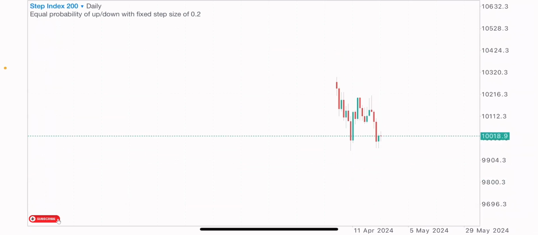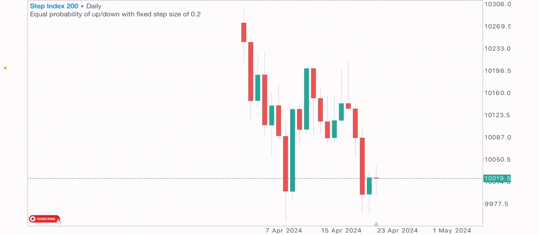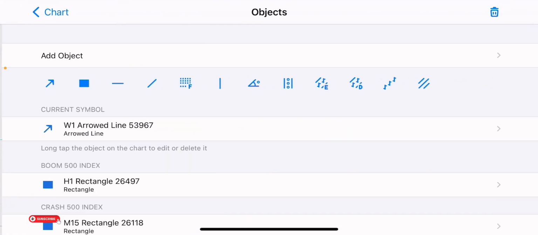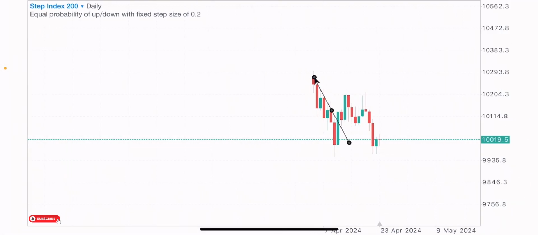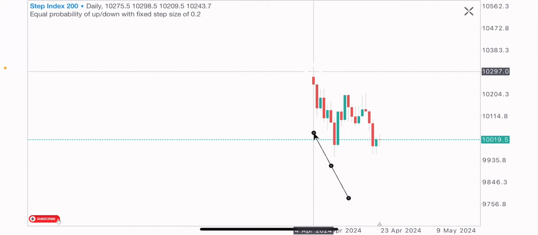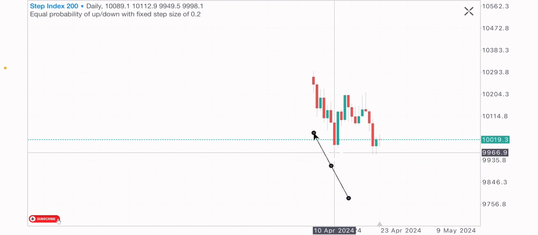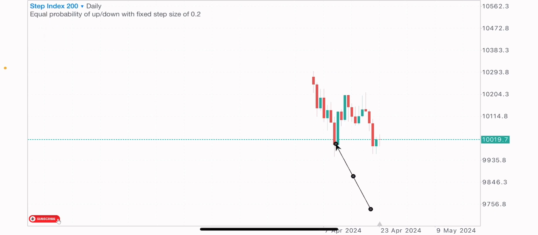So what's the market situation? Basically, what should we expect of this index? What's the next possible move on Step 200 index? Looking at the daily time frame, you can see that at this point, this index had a price value of $10,297 per Step 200 index when it was launched, and it's currently fallen to 9,966, right?